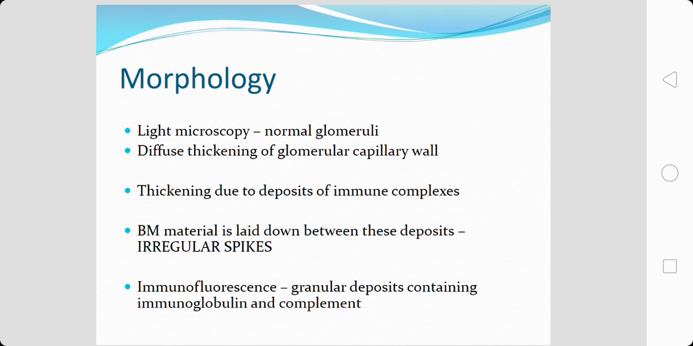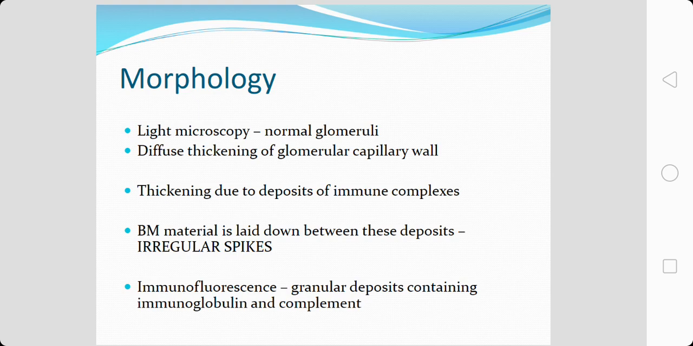Morphologically, when we look on light microscopy, the glomeruli are either showing diffuse thickening of the glomerular capillary wall, or most of the glomeruli appear normal. On electron microscopy, there is a thickening seen in the glomeruli secondary to deposits of immune complexes.